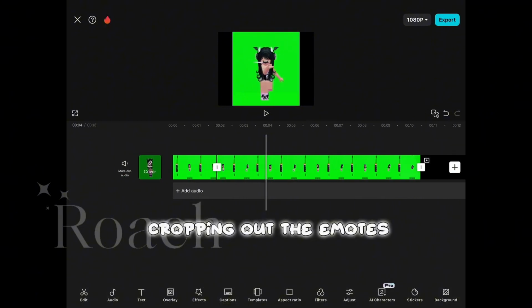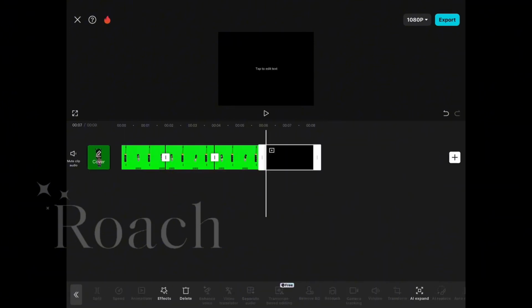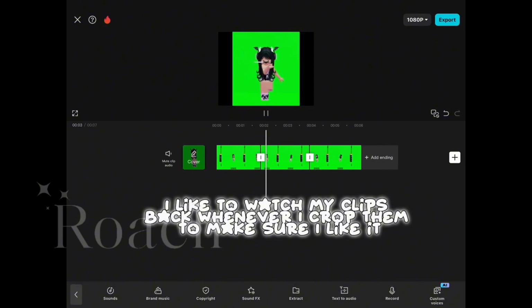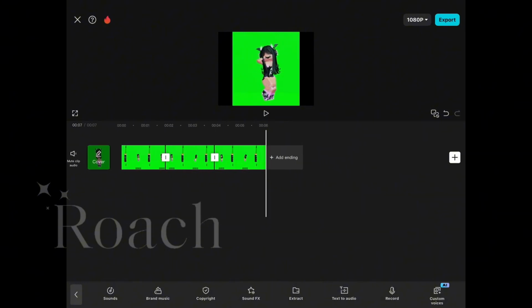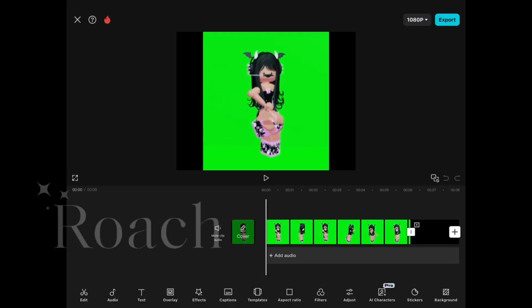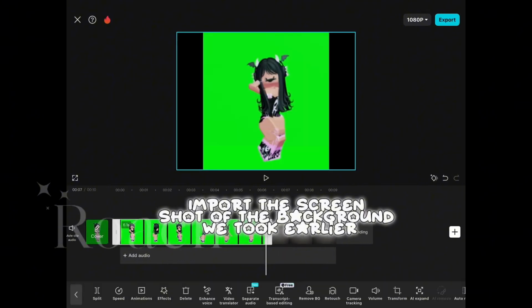Cropping out the emotes. I like to watch my clips back whenever I crop them to make sure I like it. Export and make new project. Import the screen shot of the background we took earlier.